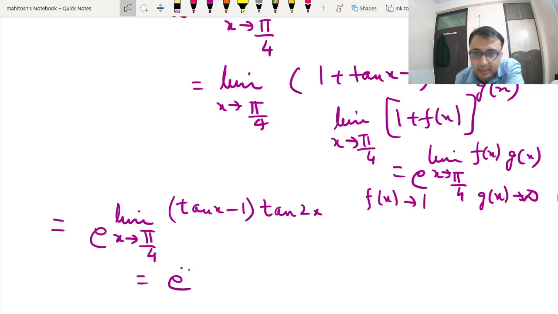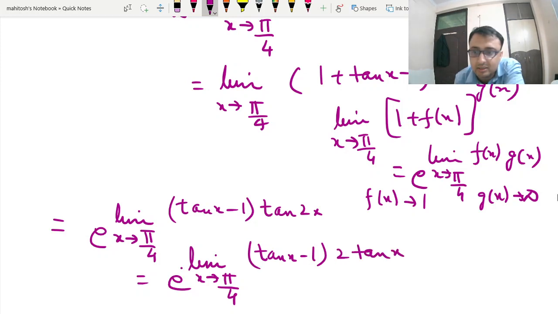So this you can write as limit x tends to pi by 4, and I am going to expand tan 2x as 2 tan x upon 1 minus tan square x.